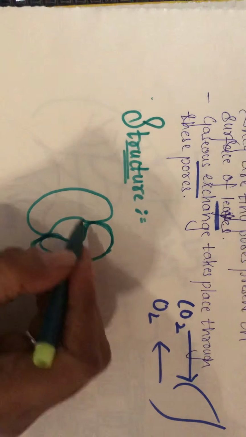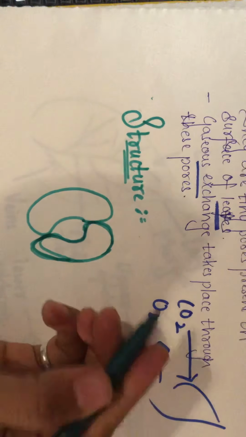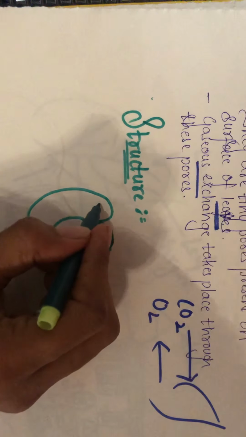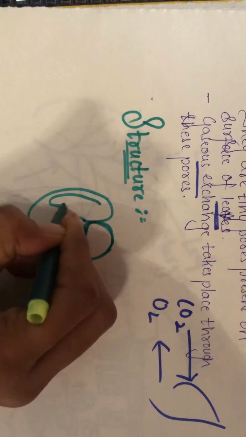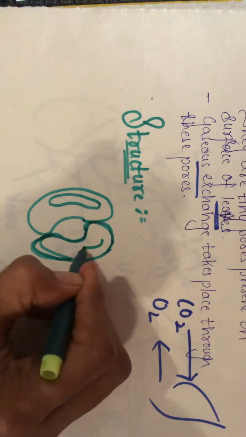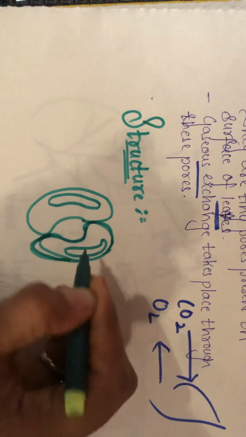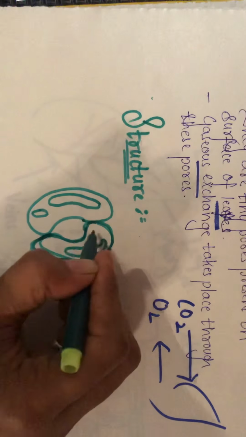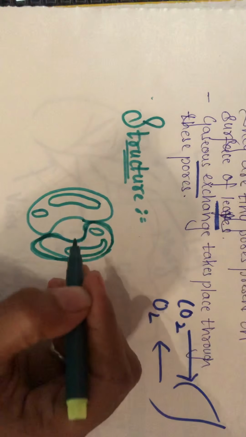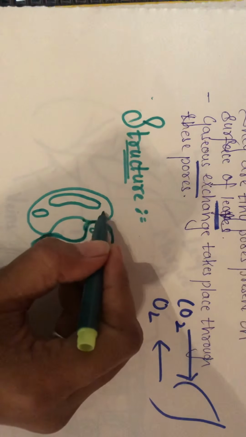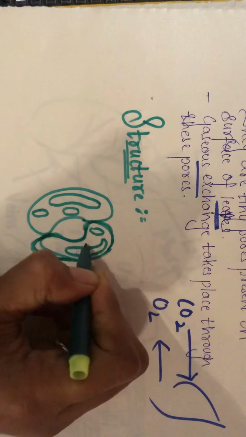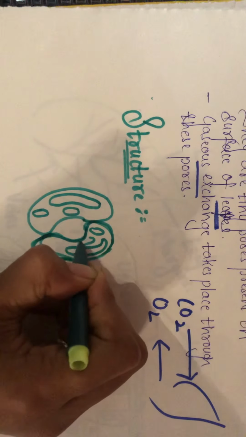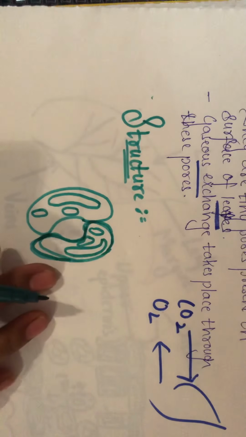Now, talking about this, these are also nothing but cells, and therefore they are also going to have vacuoles, chloroplast, the nucleus, and all the other organelles.